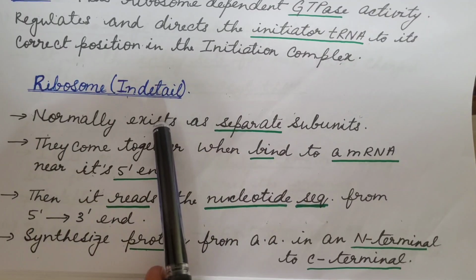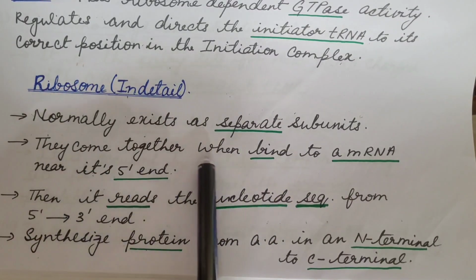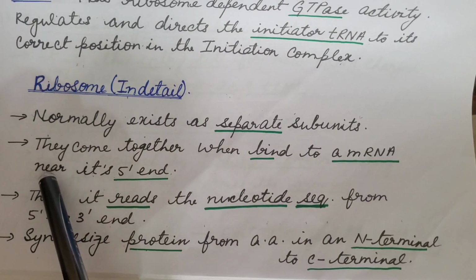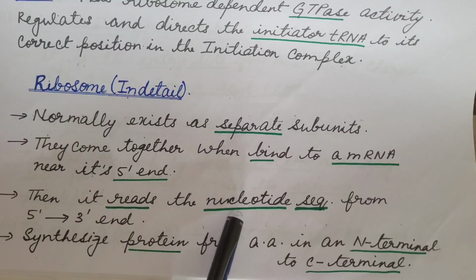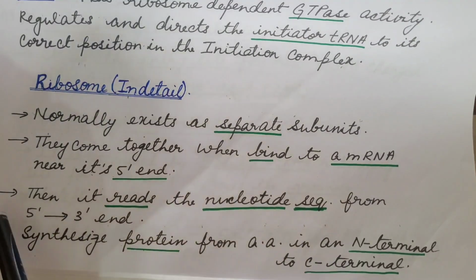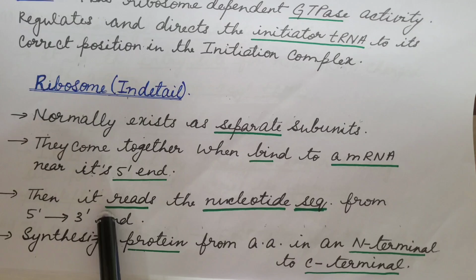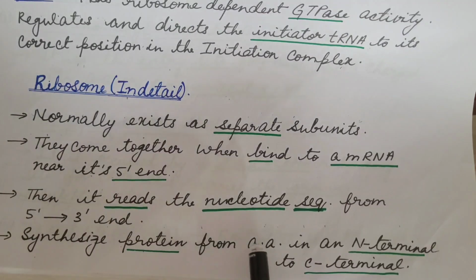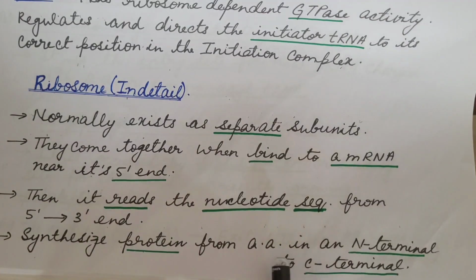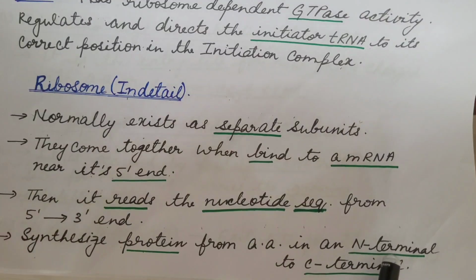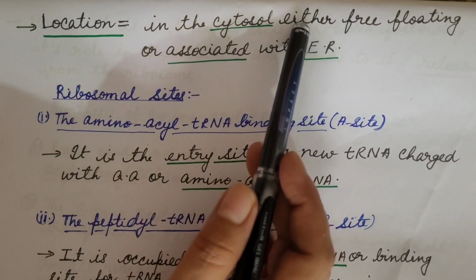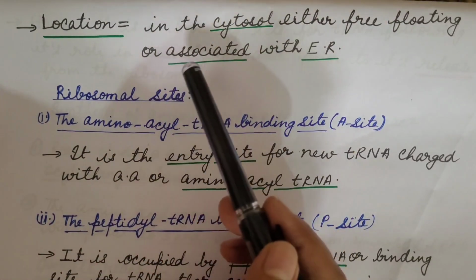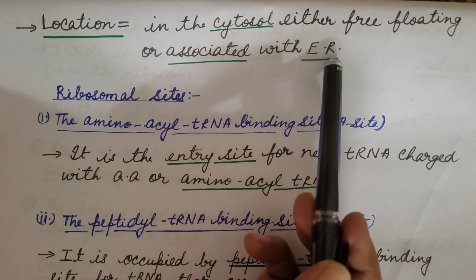That is smaller subunit and larger subunit. They come together when bound to a messenger RNA near its 5' end. Then it reads the nucleotide sequence of messenger RNA from 5' to 3' direction. It synthesizes protein from amino acids in an N-terminal to C-terminal direction, that is from amino terminal to carboxy terminal. Now the location of ribosome: it is located in the cytosol, either free floating or associated with endoplasmic reticulum.